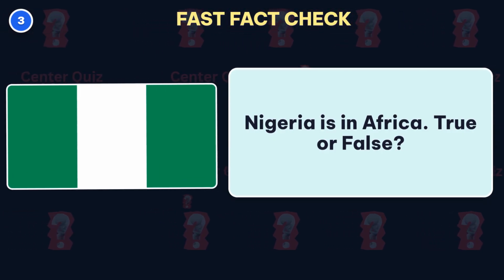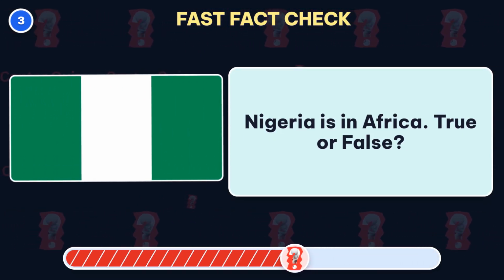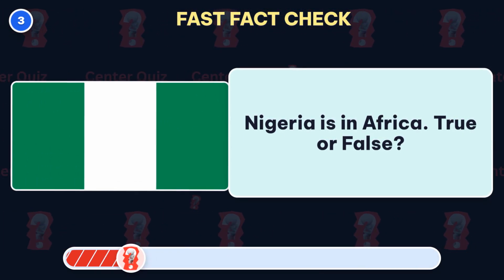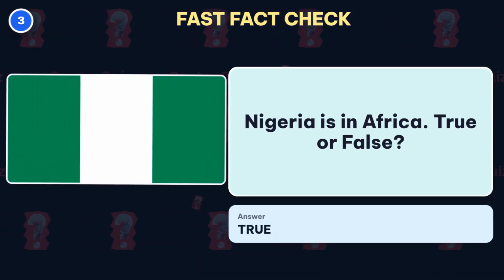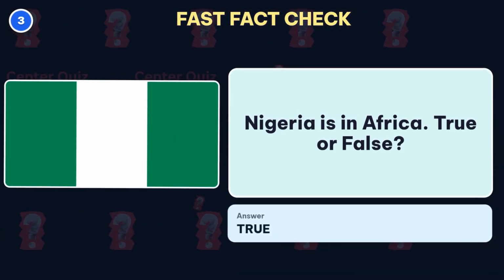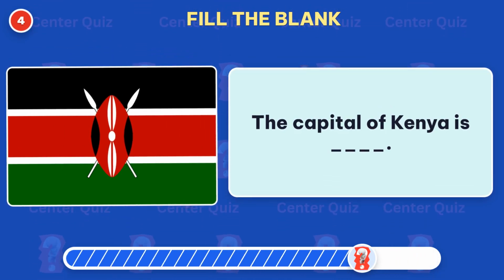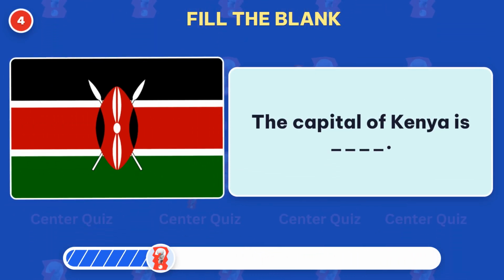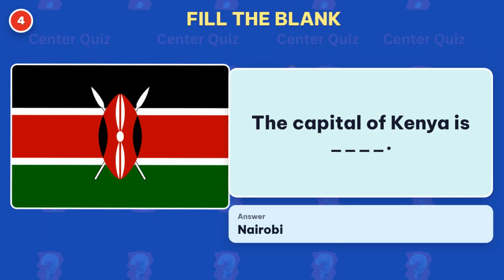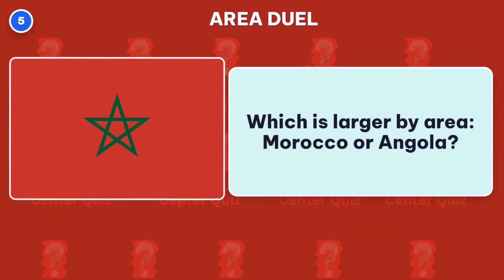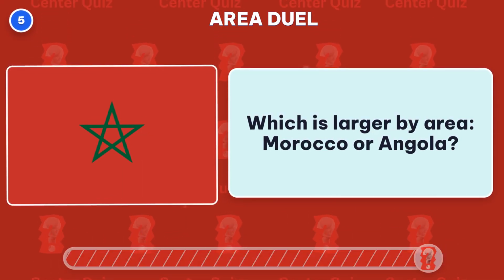True or false? True. Nigeria is in Africa. Fill in the blank. What is the capital of Kenya? Answer, Nairobi. Which is larger by area, Morocco or Angola?